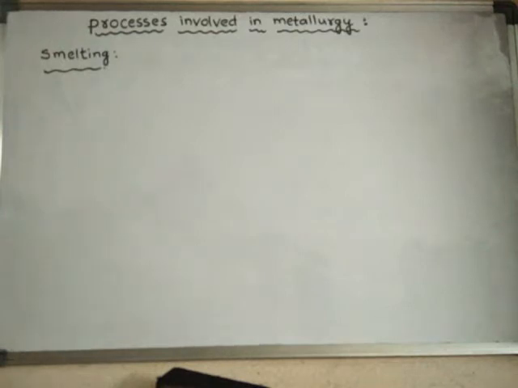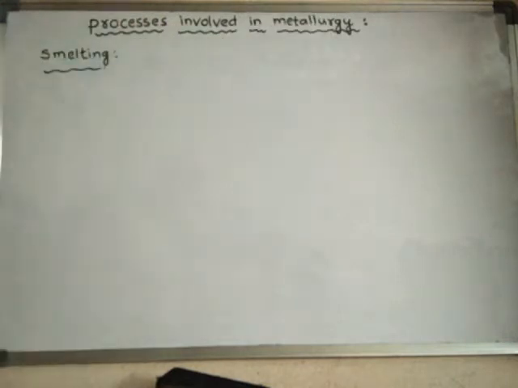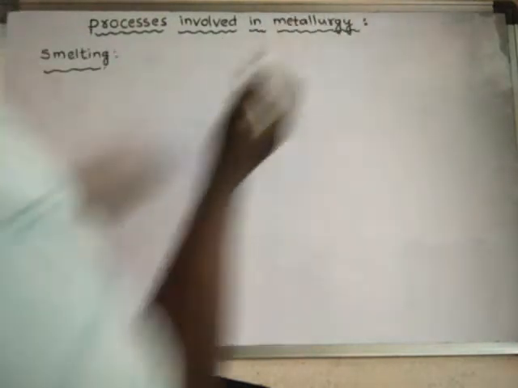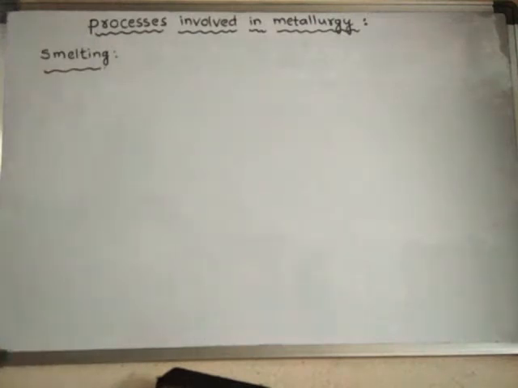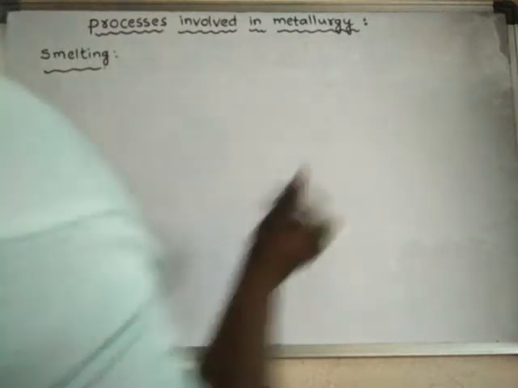We will learn some processes involved in metallurgy. In metallurgy, the extraction of metals from the ores involves several processes. All the processes can be classified into three types.